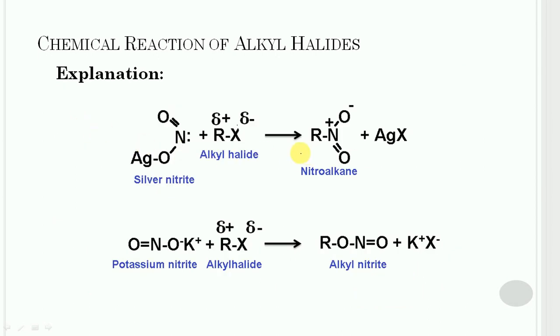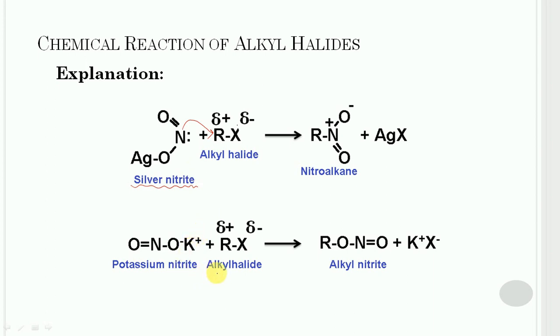Explanation for the formation of nitroalkane when alkyl halide is treated with silver nitrite, and formation of the alkyl nitrite when alkyl halide is treated with potassium nitrite. In the first case, when silver nitrite is treated with alkyl halide, the coordinate bond will form between the nitrogen of silver nitrite and the carbon of the alkyl halide, and it is due to the covalent character of silver nitrite.